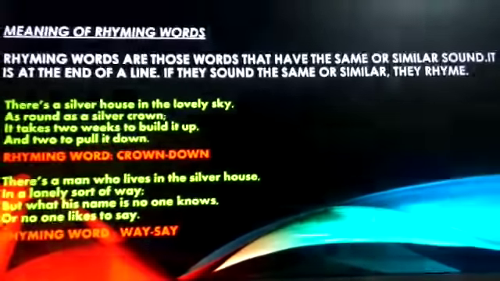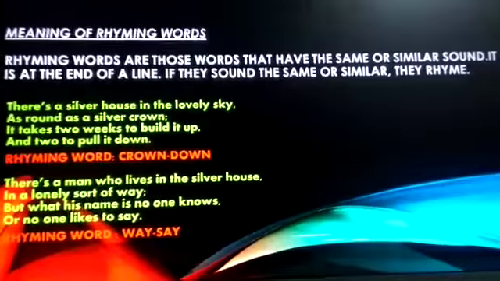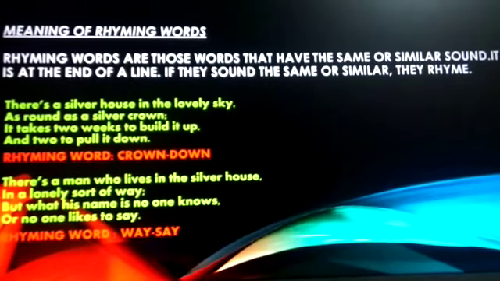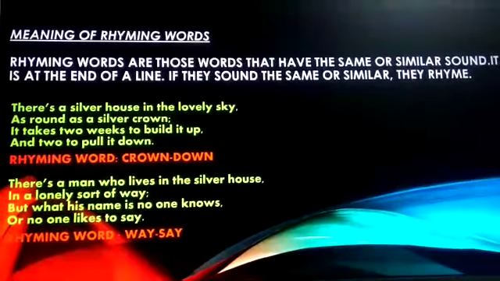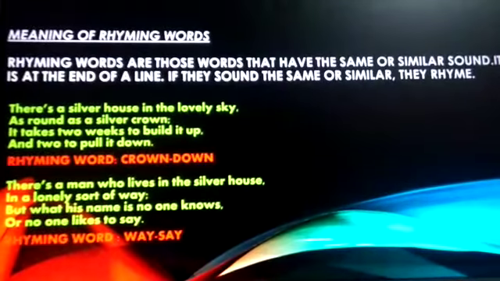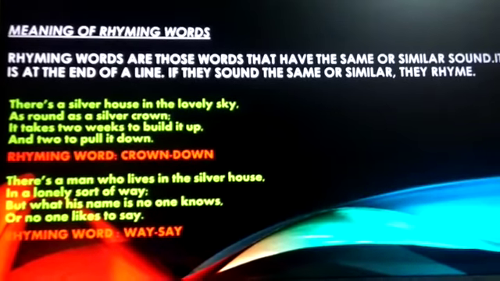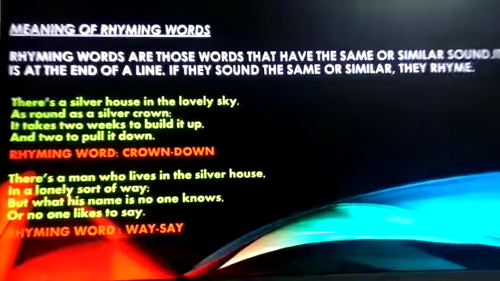Rhyming words are those words that have the same or similar sound. It is at the end of a line or a sentence. If they sound the same or similar, they rhyme. So rhyming words are called as similar sounding words. When two or more words sound same, they are called as rhyming words. Let us see the rhyming words of the poem stanza by stanza.